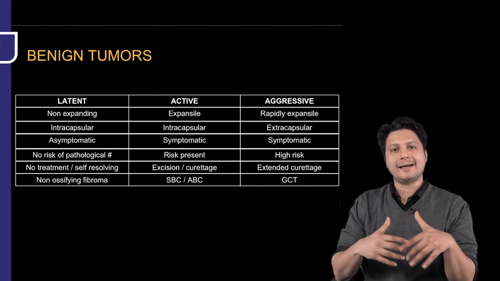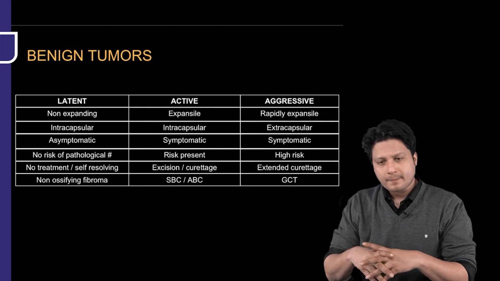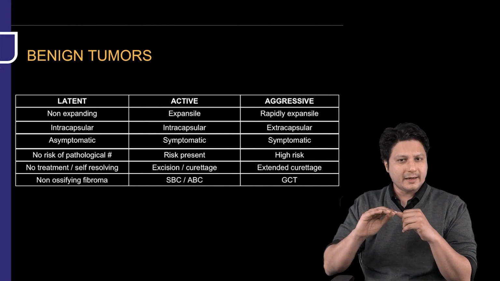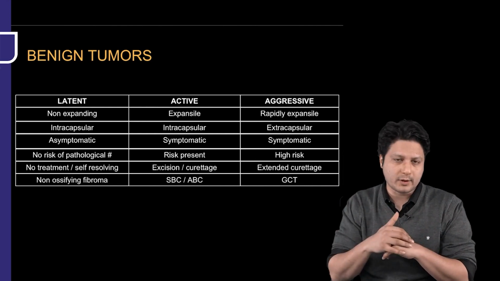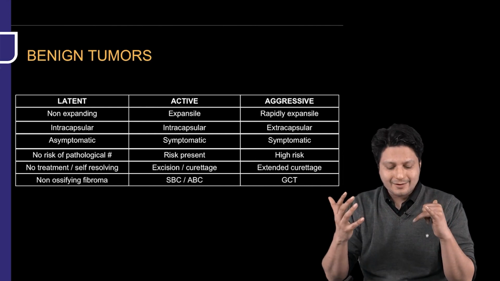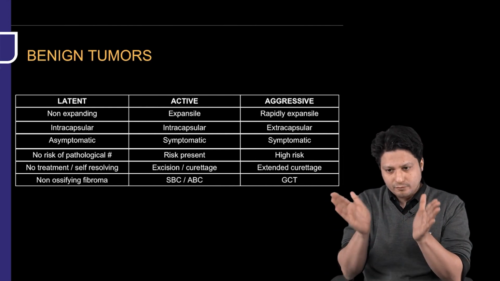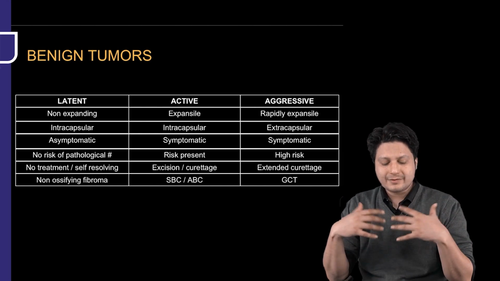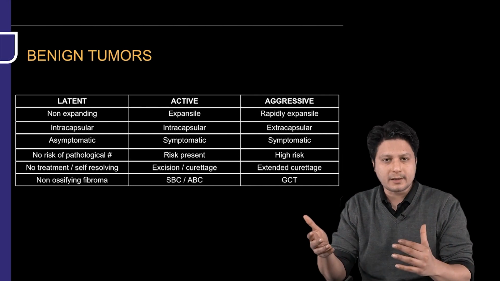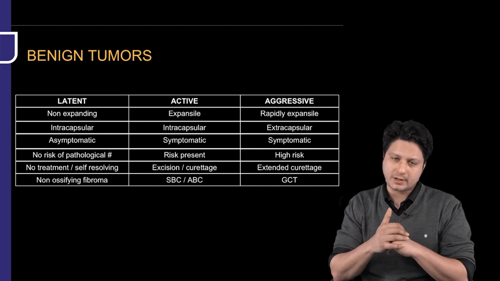Now, as the name indicates, latent type of tumor. Latent means it is an inactive kind of tumor which is kept inside the bone but is not harmful to the bone and the body. So it is a non-expanding kind of tumor. It is well located within the confines of the origin, that means it is intracapsular. It is asymptomatic almost all the time, and there is no risk of pathological fractures also.